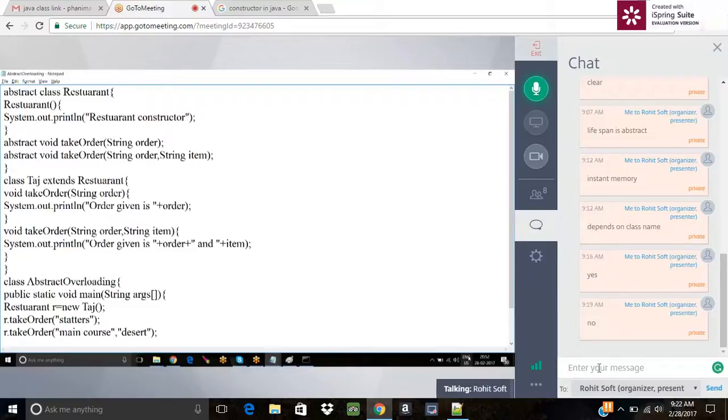So next thing, what's the next concept you have learned till now? We have seen the overloading concept, and we have tried it inside the abstract class. It's possible. We have seen the constructor and tried it. Overriding is already happening, the take order is there. And the extends inheritance concept we have used inside Restaurant. So extends means the inheritance concept is also being used. So all the concepts we have used previously are being checked with the abstract class, right?